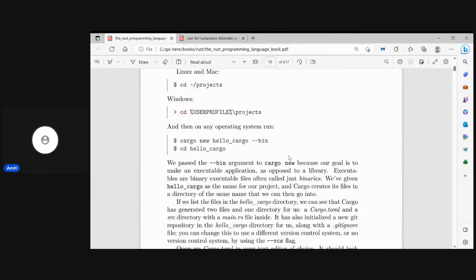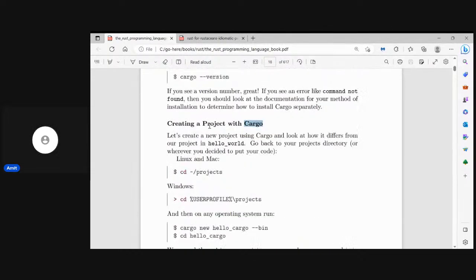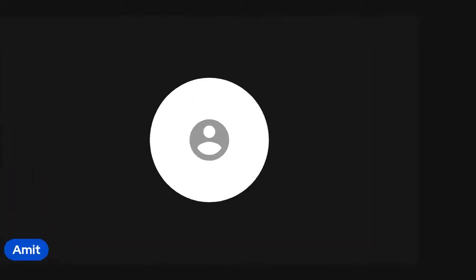A pretty cool thing in Rust is that you can create projects using cargo. Let me demonstrate how.